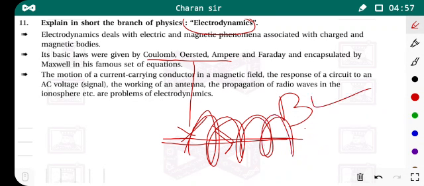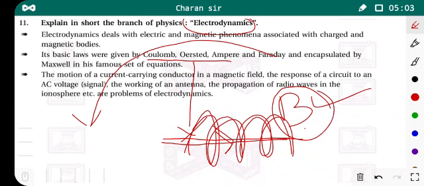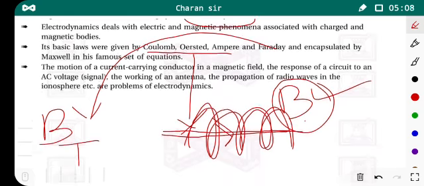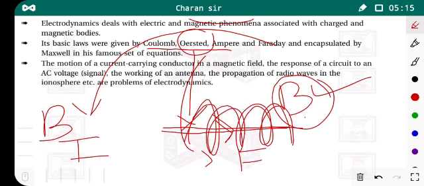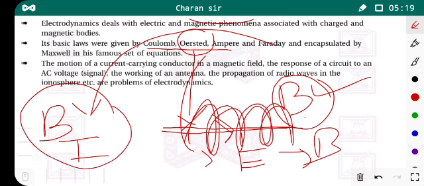Similarly, Faraday gave the principle that if a magnetic field changes with respect to time, it produces an electric current. So in Oersted's principle, the electric field produces a magnetic field, and in Faraday's principle, the magnetic field produces an electric field. These types of phenomena are studied in the branch of physics known as electrodynamics.